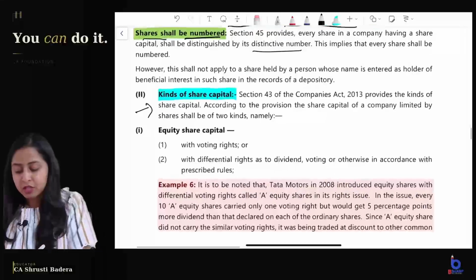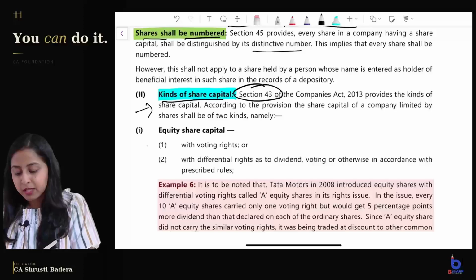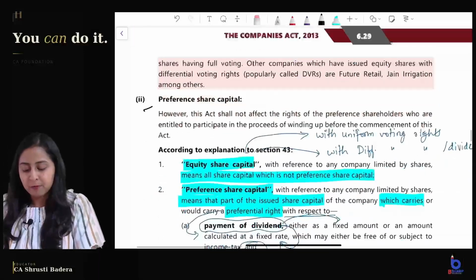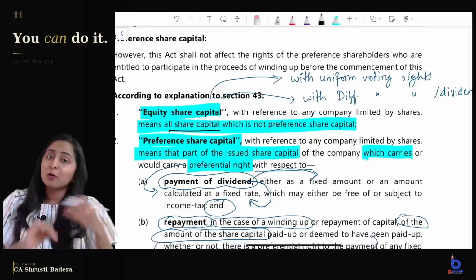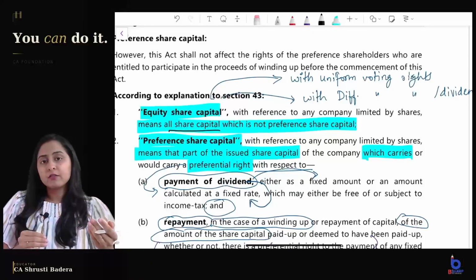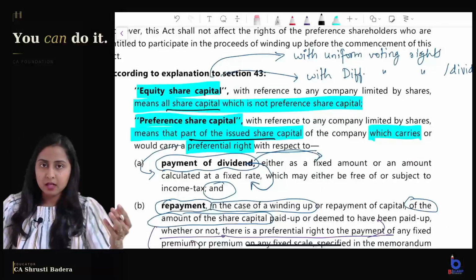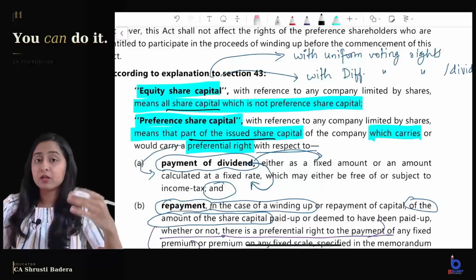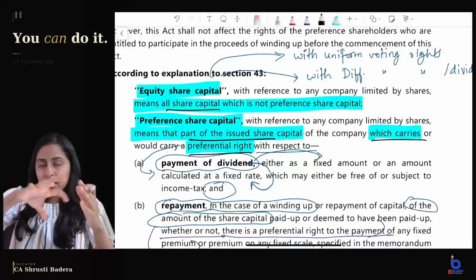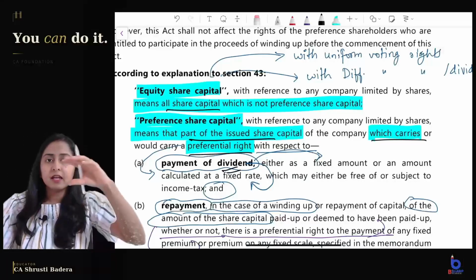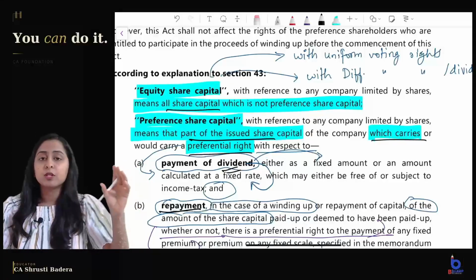Coming to kinds of share capital. Section 43 of the Act says the kinds of share capital are equity share capital and preference share capital. Now equity share capital means what? They have said it means all the share capital which is not preference share capital. So we need to look into the definition of preference share capital. Preference share capital means that part of the issued share capital which carries a preferential right. Now the preferential right can be with respect to dividend, and it also includes the preferential right with respect to repayment of capital.